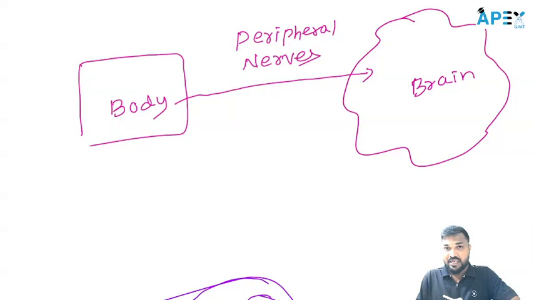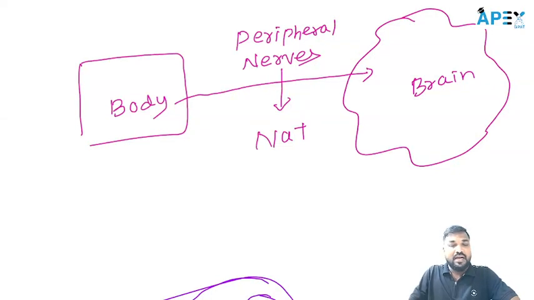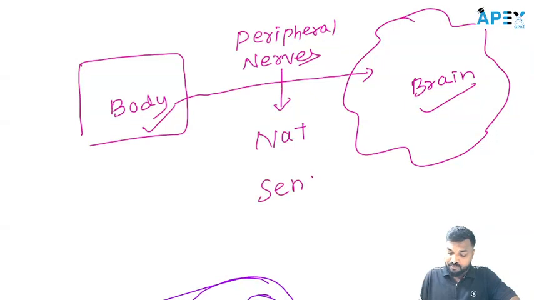This is done by one of the channels called the sodium ion channel, present in the peripheral nerves. This sodium ion channel transmits the information from the body to the brain. Then the person will get the sensation.